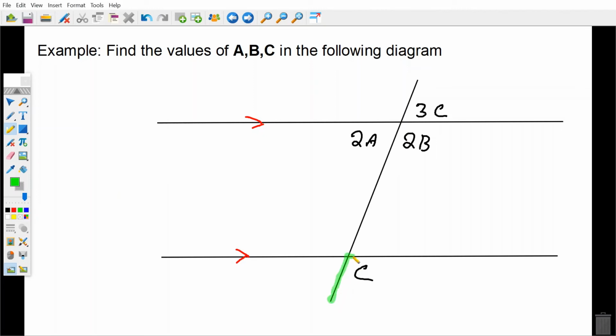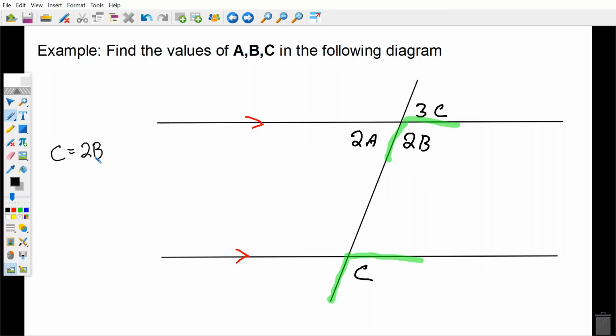Angle C is going to be equal to 2B, as these are corresponding angles that make the same shape. Okay? So if those are equal, we know that C equals 2B.